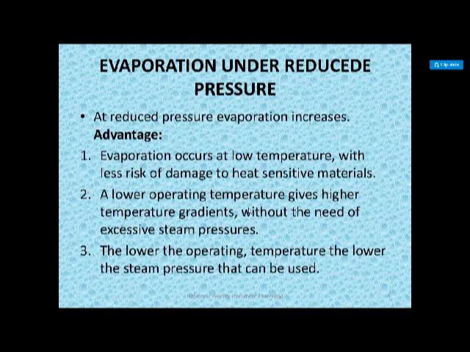If the boiling point is, suppose, 90 degrees, but you do it under reduced pressure, then the boiling point reduces, and it may boil at 70 degrees, right? So evaporation occurs at low temperature with less risk of damage to heat sensitive material. If the material you are using is heat sensitive in nature, then you can go for evaporation under reduced pressure, because heat sensitive materials get damaged at higher temperature, and if you use reduced pressure, the temperature you need is lower.